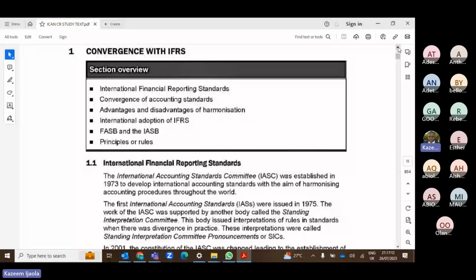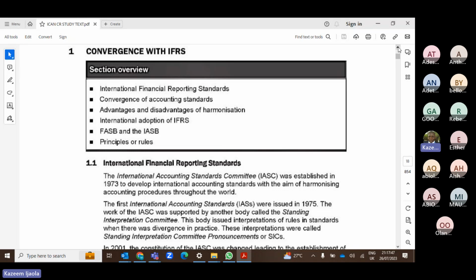So for example, in the accounting profession that we operate in Nigeria, we are currently governed by the provisions of CAMA, that is the Companies and Allied Matters Act. Apart from CAMA, we are also governed by the provisions of IFRS and all the IAS. So those are the sources of regulations that we have. The first one is CAMA. CAMA is applicable to every entity in Nigeria, whether big or small.